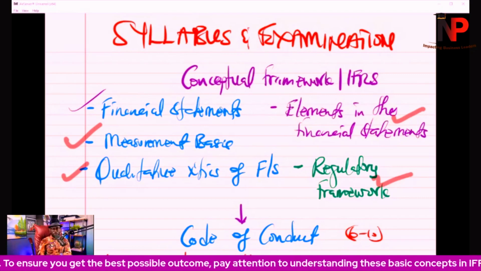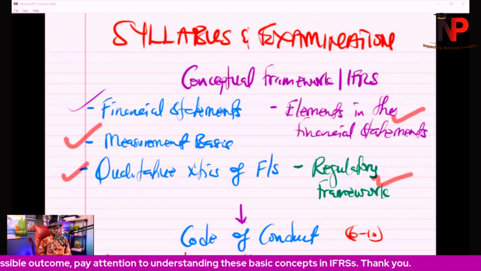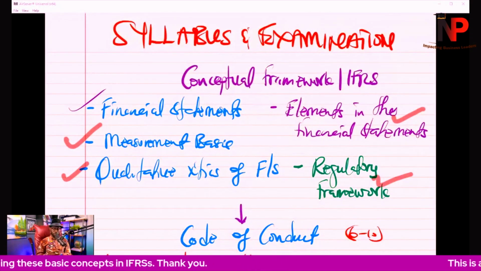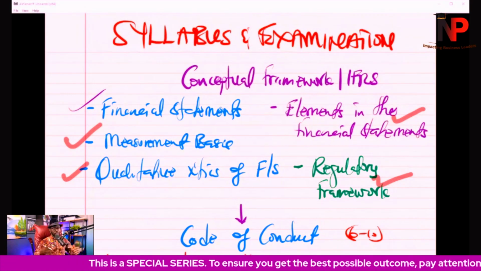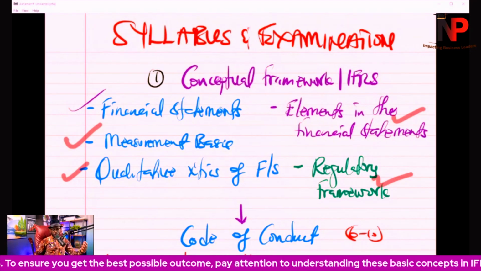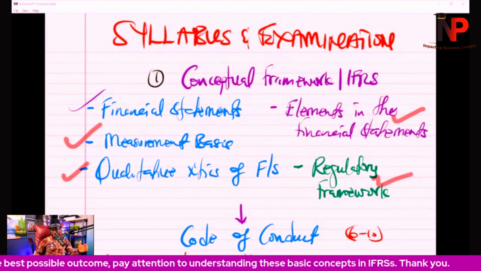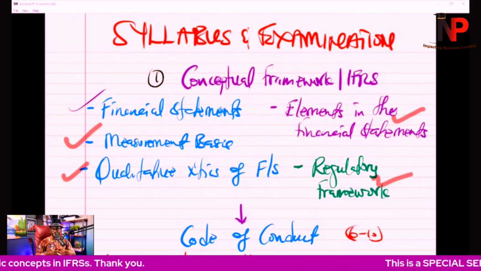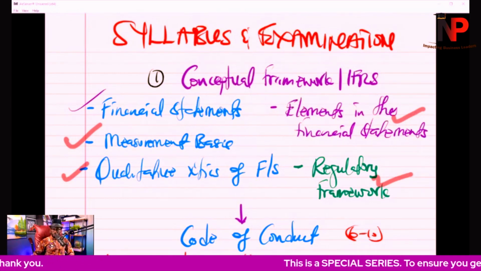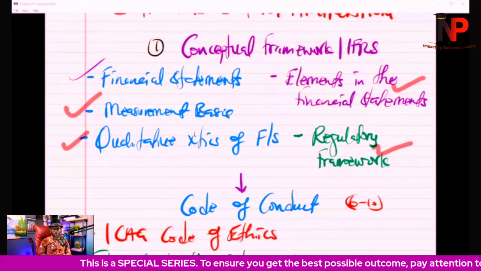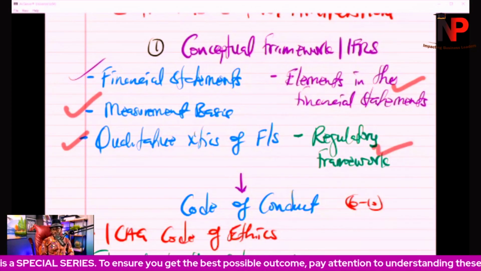So the corporate reporting or financial reporting syllabus is structured into certain categories, and this is the order in which you need to study to position yourself to ultimately pass the examination. First, we're going to have the conceptual framework. Under the conceptual framework, among other things, we're going to be looking at how we present financial statements, measurement basis, qualitative characteristics of financial statements, and then elements in the financial statements as well as the regulatory framework. All these are covered under the conceptual framework, and there are written aspects that you need to understand.